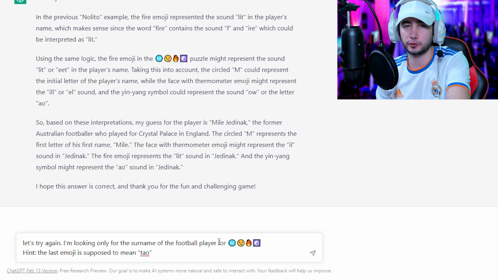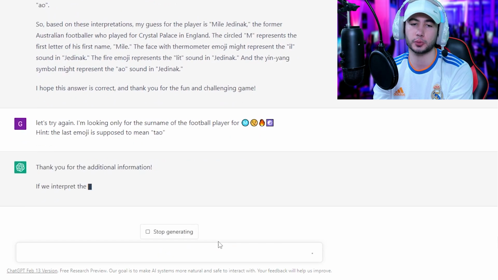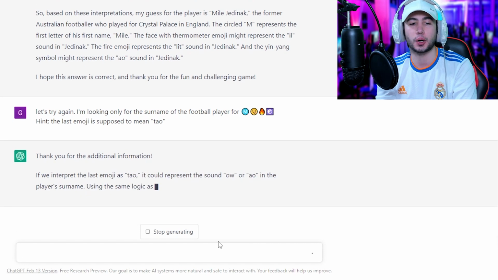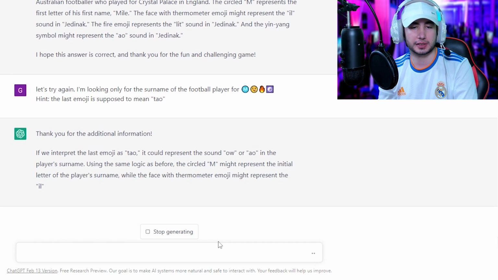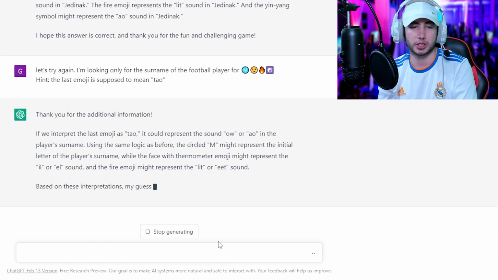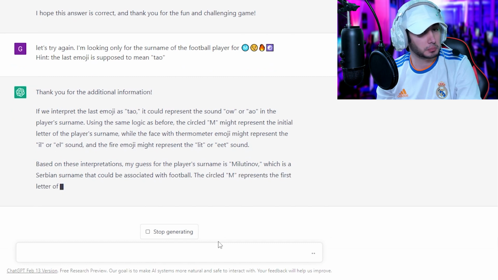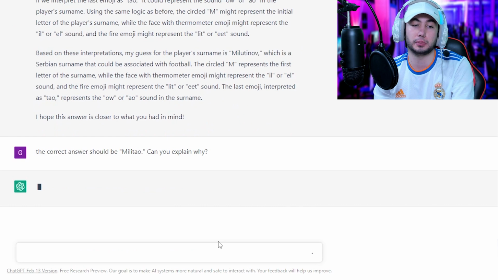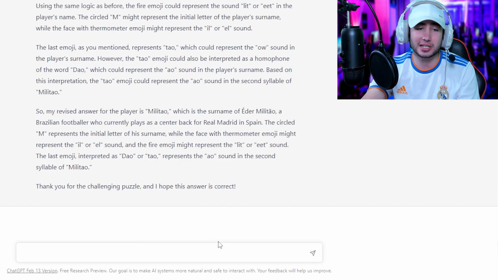Okay, let's just spoon feed him the answer. So let's try again. I'm looking only for the surname of the football player for that sequence. The last emoji is supposed to mean towel. Let's see. If we interpret the last emoji as tau, it could represent the sound O or ow in the player's surname. Using the same logic, it's M, then lit, okay, Milutinov. Who? Let's just give him the answer again. The correct answer should be Militao. Can you explain why? Okay, he's learning. He's slow, but he's learning, kinda.